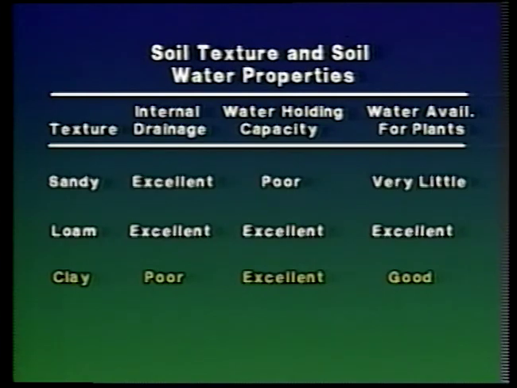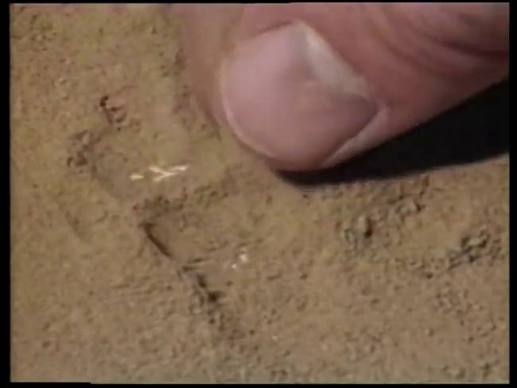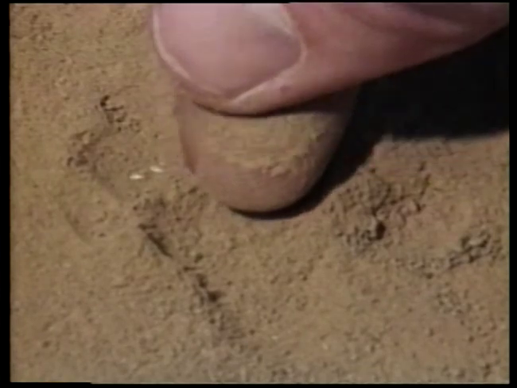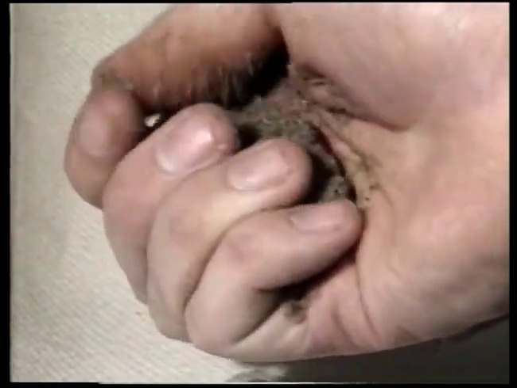This is partially due to the surface area of the three soil separates: sand, silt, and clay. Clay particles have much more total surface area to hold moisture than larger sand or silt particles. This is due to clay's smaller particle size, which allows for a greater number of particles in a given soil volume. Consequently, soils with higher clay content hold more moisture than sandier soils.